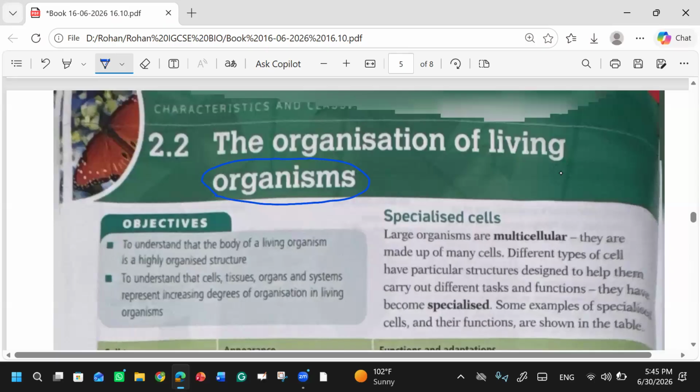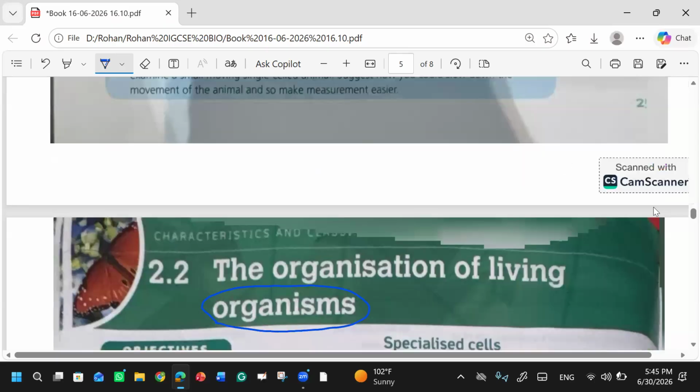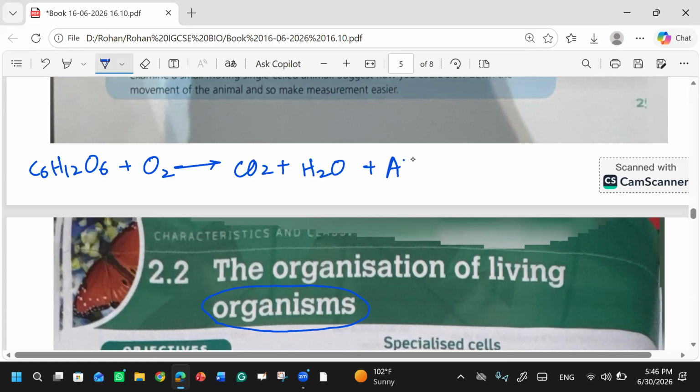You know what aerobic respiration is? That is simply the breakdown of glucose in the presence of oxygen, right? And why does aerobic respiration occur? For the purpose of getting ATP. Our body needs ATP to perform its activities.